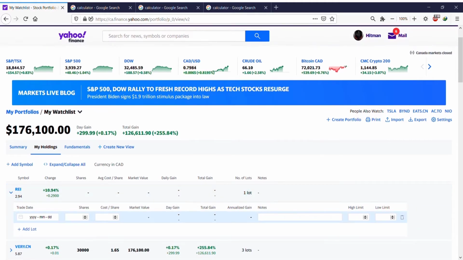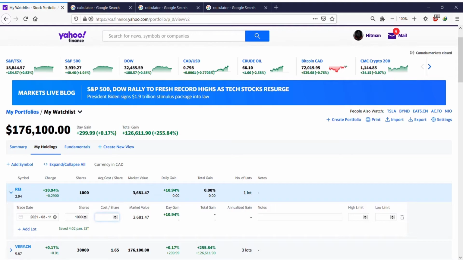So when you click on add lot, let's say for example today, which is March 11th, I bought how many shares? Let's say 1,000 shares. How much was it? Let's say I bought it for $20. These are the numbers that you can give Yahoo and it will calculate your gains based on that. It says your market value, your gain and everything. You don't necessarily care about annualized gains and stuff like that.